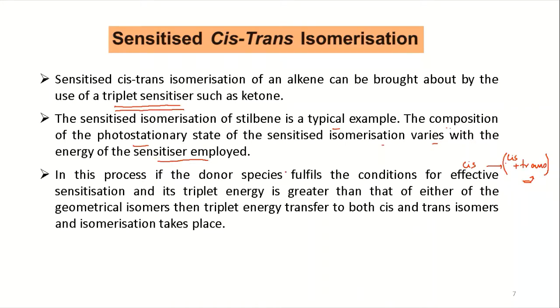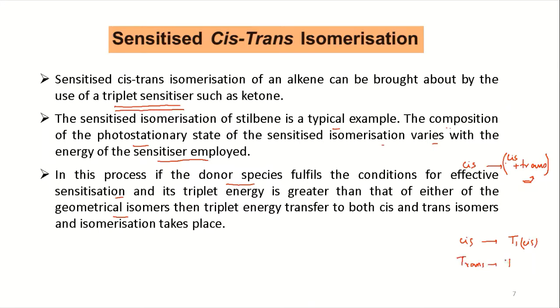So in this process, if the donor species, meaning the sensitizer, fulfills the condition of effective sensitization and its triplet energy is greater than that of either of the geometrical isomers, so you have the triplet energy of trans, and the cis compound has the corresponding triplet, cis and trans.